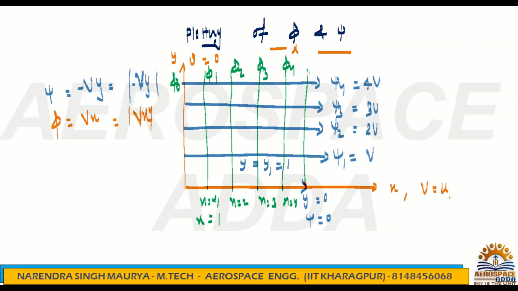And what is the phi value? It is 4 times V, 3 times V, 2 times V, V, like that. So if you check, stream function psi and phi are both perpendicular to each other. This is the plotting of the stream function and potential function. Hope you understood this.